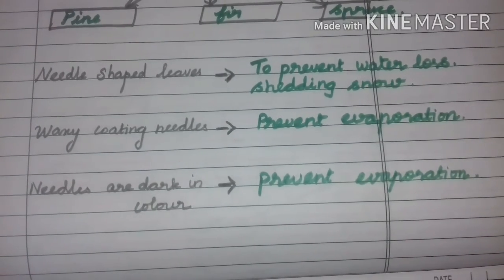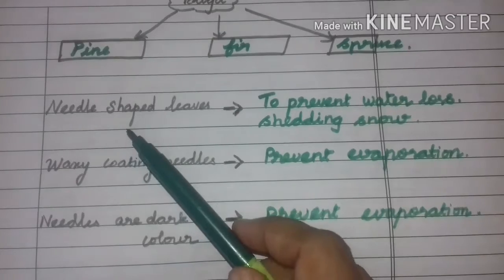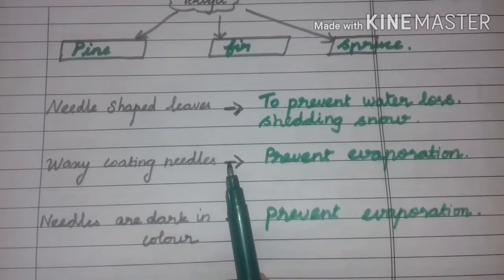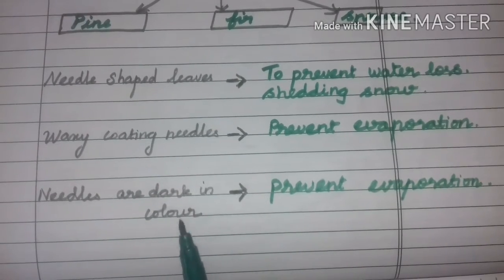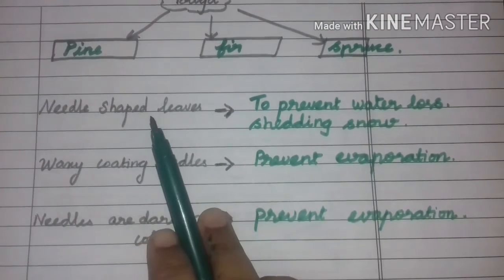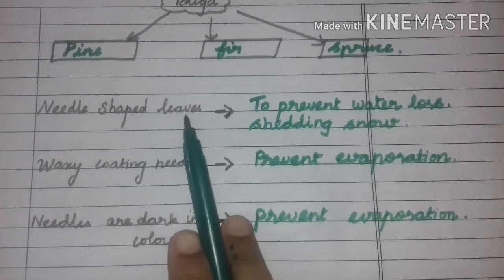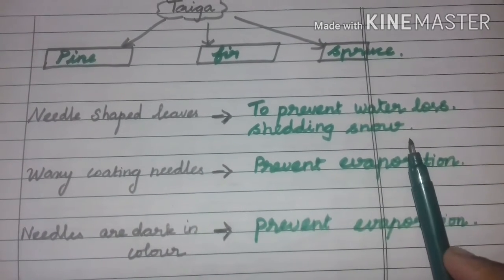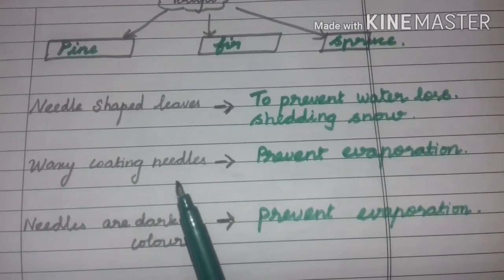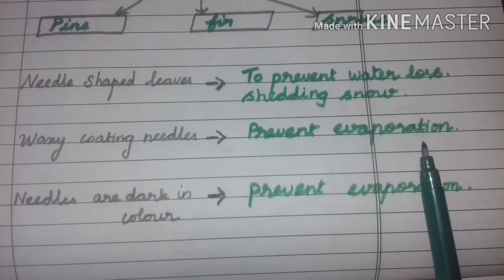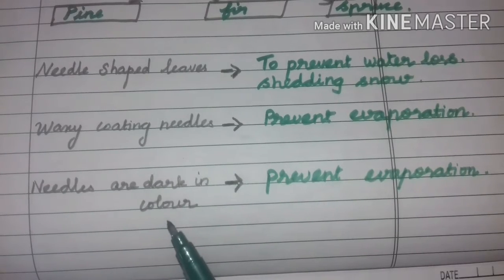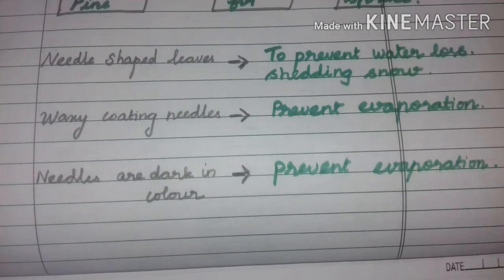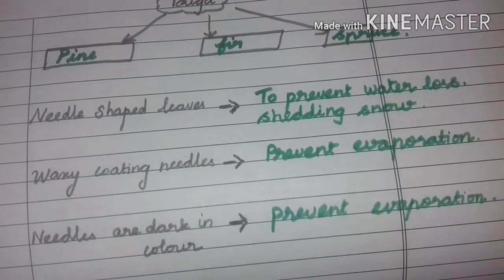Okay children, here the taiga region plants have needle shaped leaves. They are having waxy coatings on the needles, as well as the needles are dark in color. Why do they have needle shaped leaves? To prevent water loss and shedding snow. Why do they have waxy coating in needles? To prevent evaporation. The needles are dark in color. Why? Prevent evaporation.